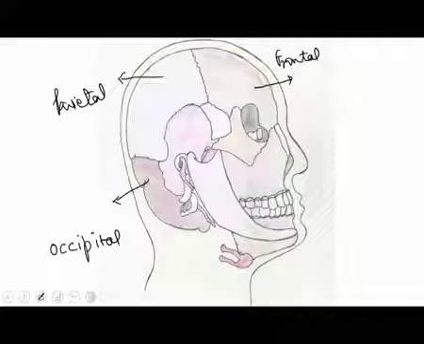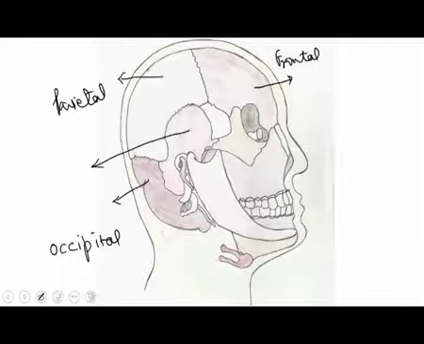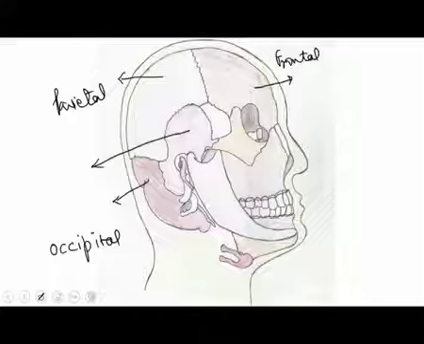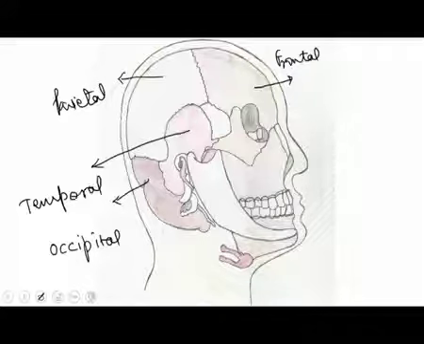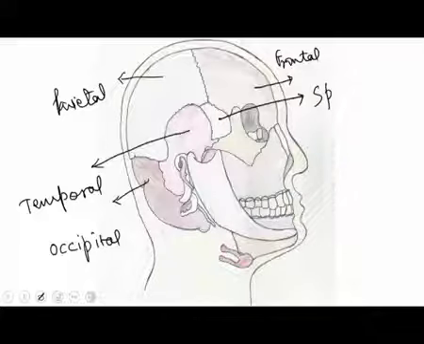Since this boundary is firm, just below the parietal we have another bone, which forms the base of the parietal bone, and this is called the temporal bone. At the boundary of parietal and temporal you have another bone called the sphenoid.